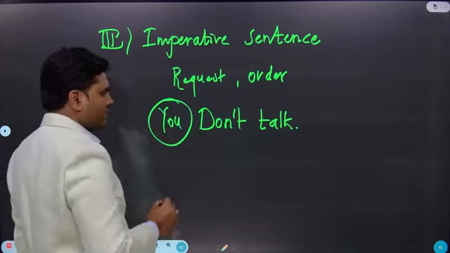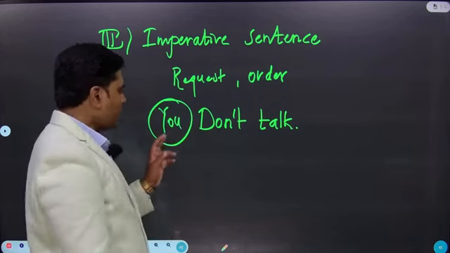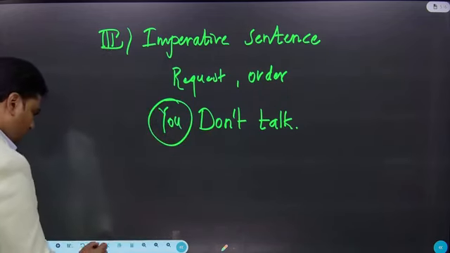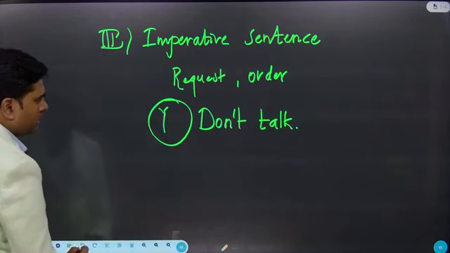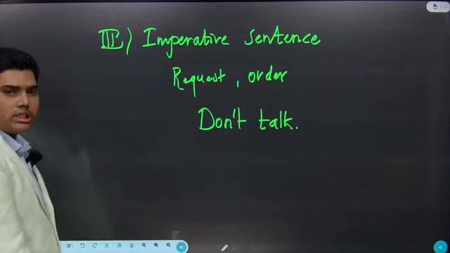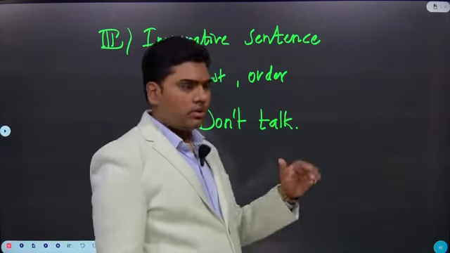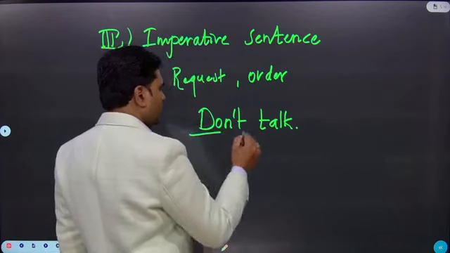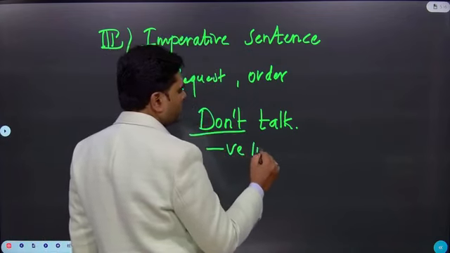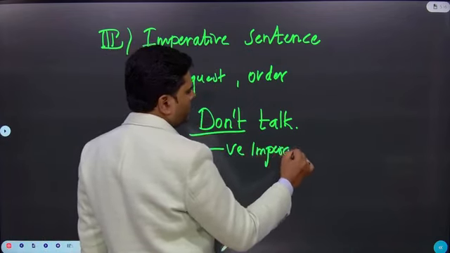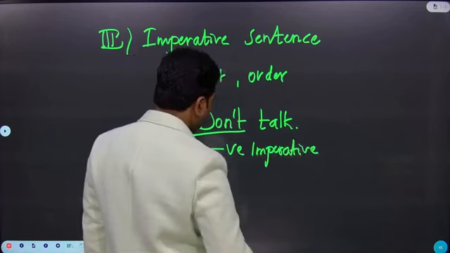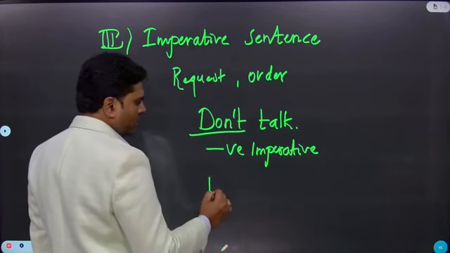You is omitted here. The subject you is there, but it is omitted in imperative sentences. It is understood. You don't talk. It's like that. So here it is a negative imperative. Again, a type of imperative, negative imperative.